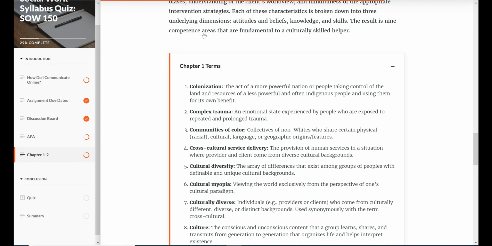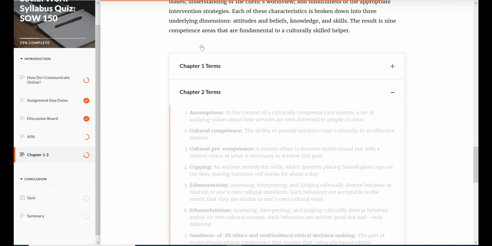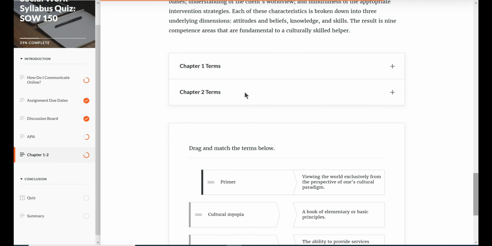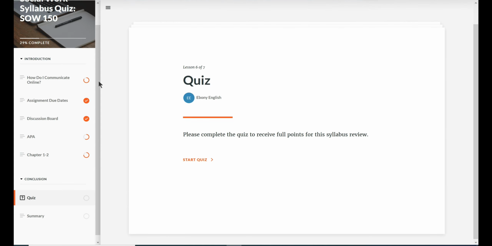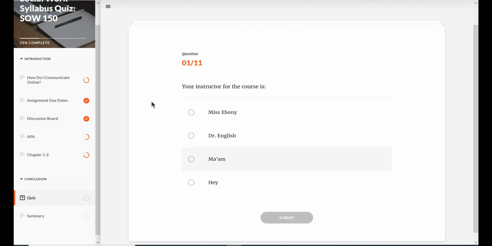Here are some terms that I included for you. This is good knowledge for you. You can copy and paste this and keep this information. So you're going to go on, answer these questions, and click continue. And then you also have to complete the quiz. So you're going to start the quiz, and you're going to go here.